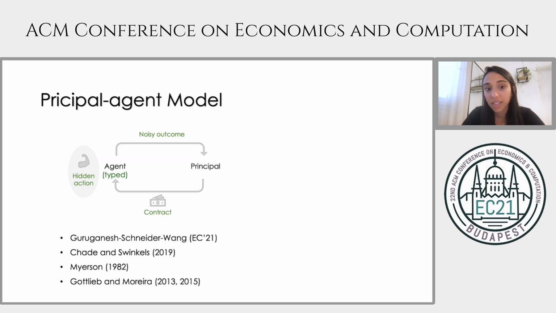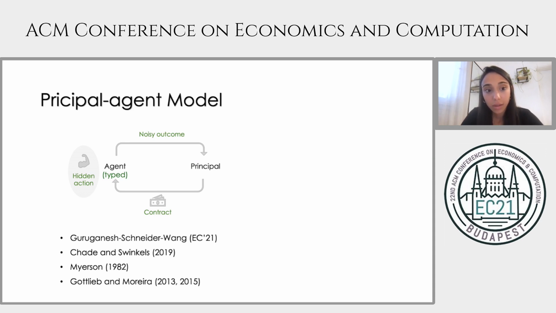I will mention 2 recent papers that consider contract design with typed agents. The first one is by Chade and Swinkels. They study a setup that is similar to ours but make different assumptions and do not focus on computational efficiency. The second is by Guruganesh, Schneider, and Wang, which also appears at EC. They are the first to consider the combination of hidden type and hidden action from a computational point of view, but they have a model that is different from ours.